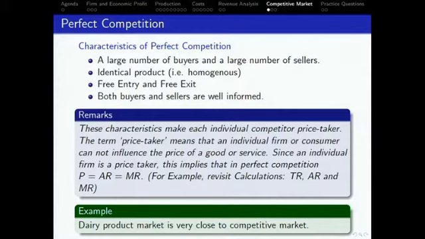The reason is you don't want other firms to enter, because if they enter, then your profit will go down, right? So clearly, free entry and exit is a vital thing in a competitive market. The second one is that both buyers and sellers are well informed. That's another thing that you need to know, that all the buyers and sellers know exactly what the cost is, and everyone knows that. It's common knowledge. As long as it's common knowledge, there is no scope for manipulation.